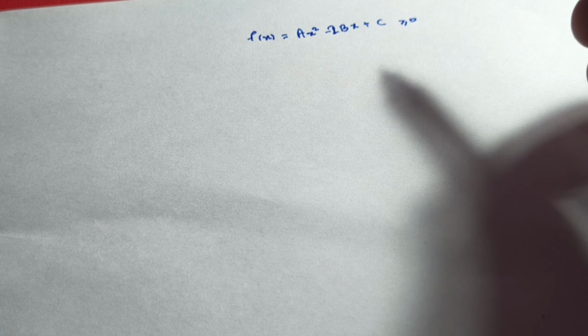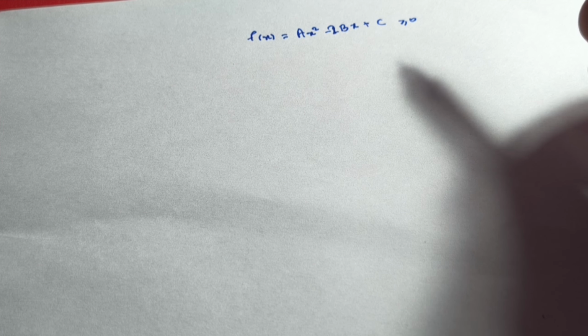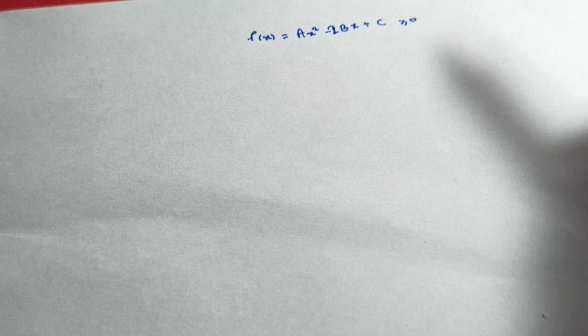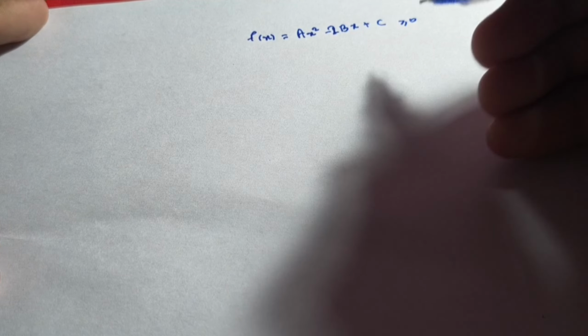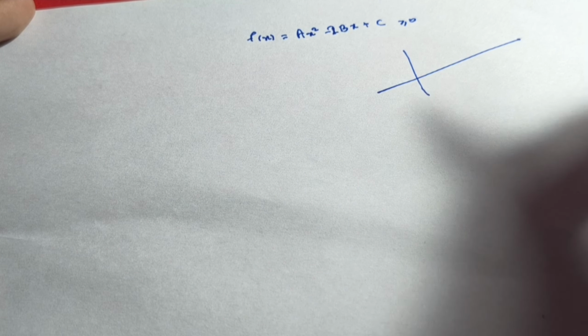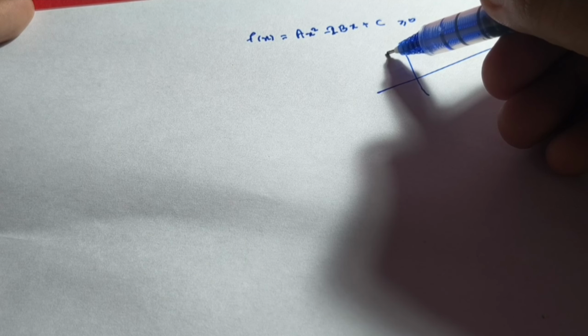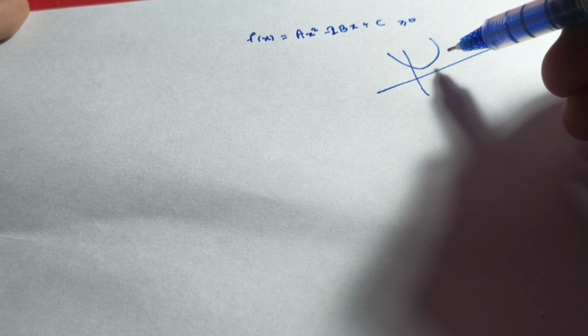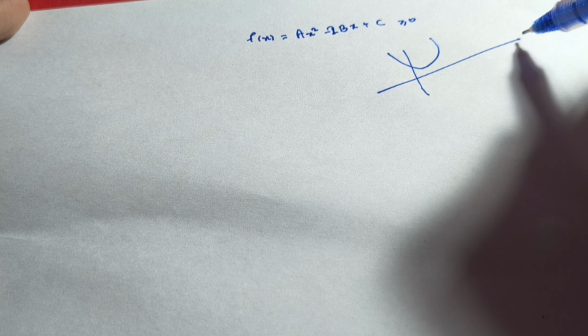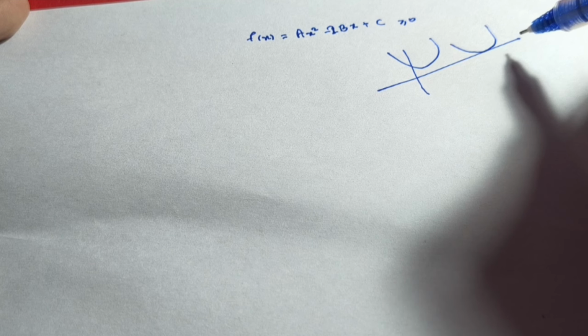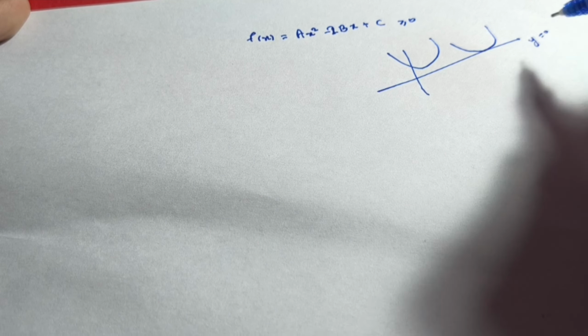Because our f(x) is always greater than or equal to 0, its graph is basically a parabola which faces upwards and never goes below the x-axis. It either floats entirely above it or perfectly touches the x-axis at exactly one point. Like this is our Cartesian system. So our parabola must be an upward parabola, and it might not touch the x-axis, or it may touch at one point on the x-axis. So this is our y when x equals 0.